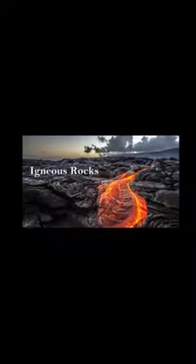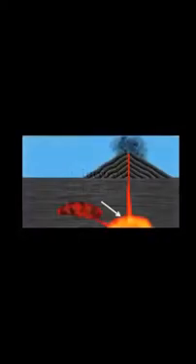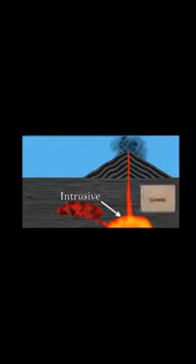Igneous rocks are also called primary rocks. There are two types of igneous rocks, intrusive and extrusive. Number 1, intrusive igneous rocks. Sometimes the molten magma cools down deep inside the Earth's crust. They are not visible on the Earth's surface. Rocks so formed are called intrusive rocks. They cool down slowly and they form large grains. Granite is an example of such a rock.